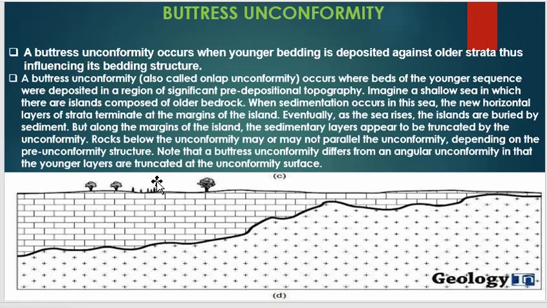Imagine a shallow sea in which there are islands composed of older rock beds. When sedimentation occurs in this sea, the new horizontal layers of strata terminate at the margins of the island. So this is your buttress unconformity, and this is all about the types of unconformity.